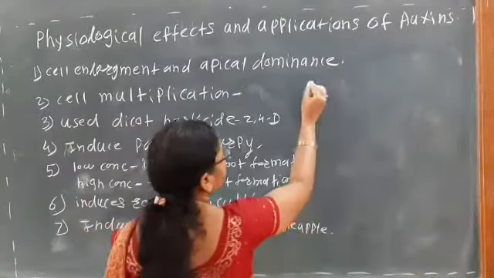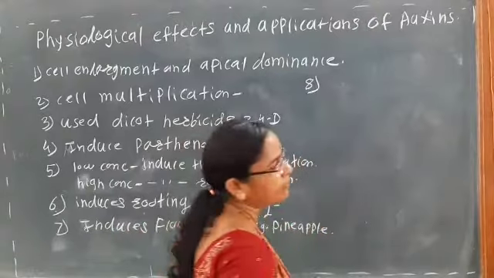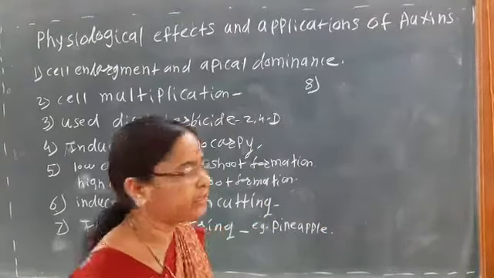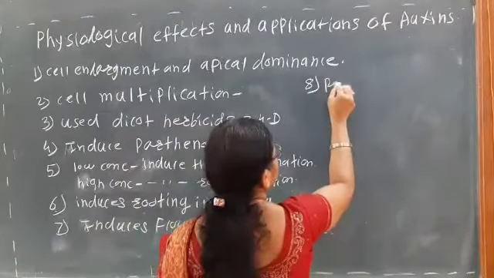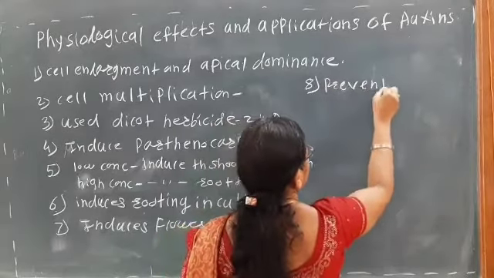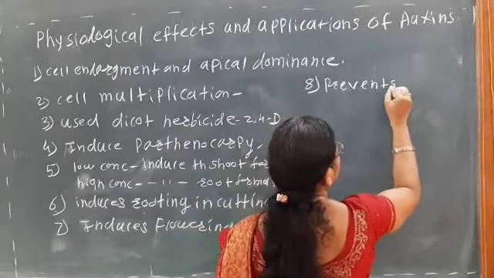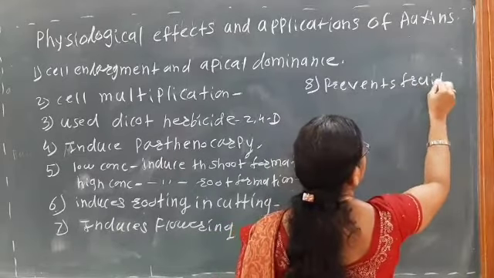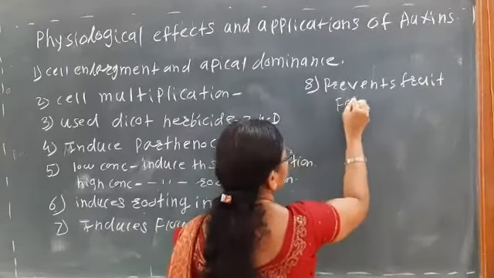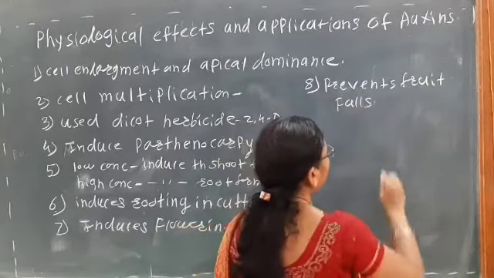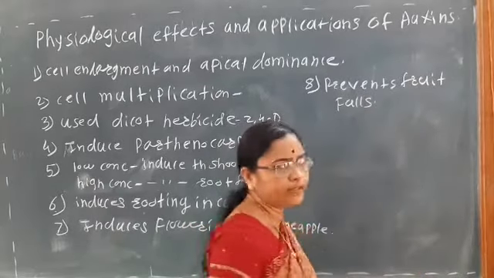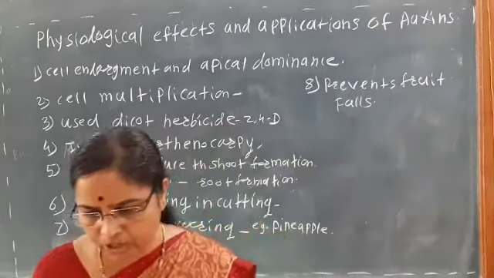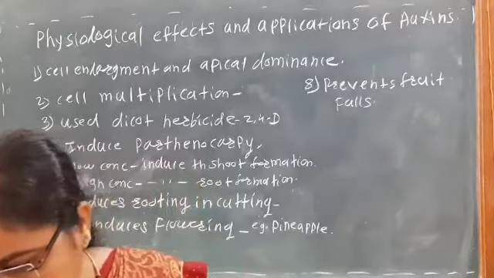So see here, the eighth application: it prevents the falls of fruit or also the leaf falls, by affecting the formation of the abscission layer.